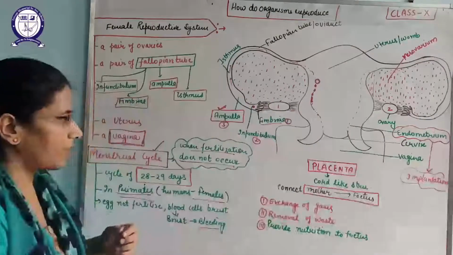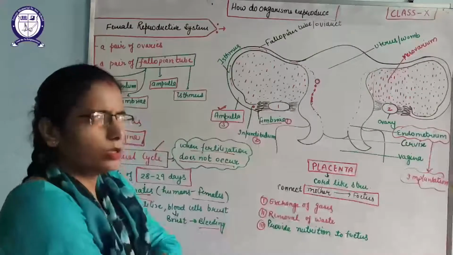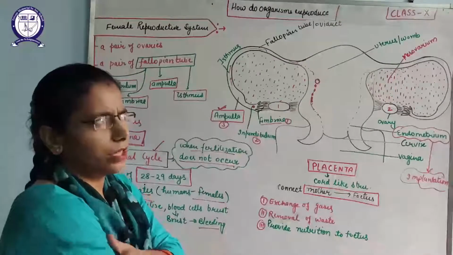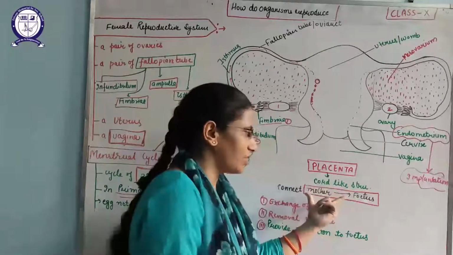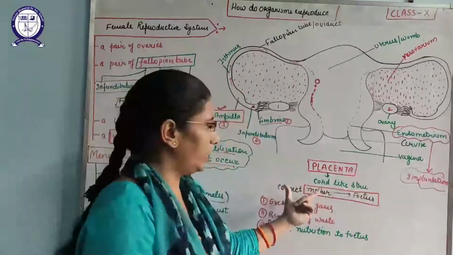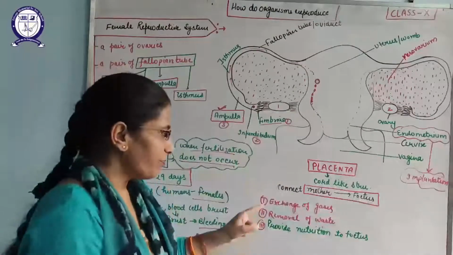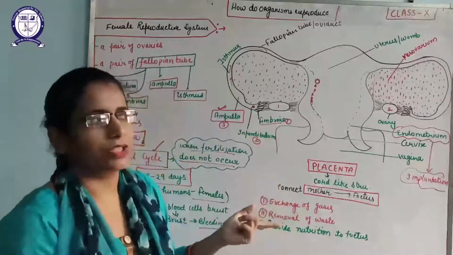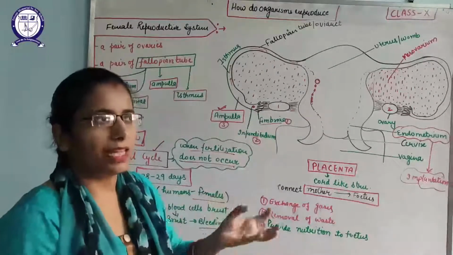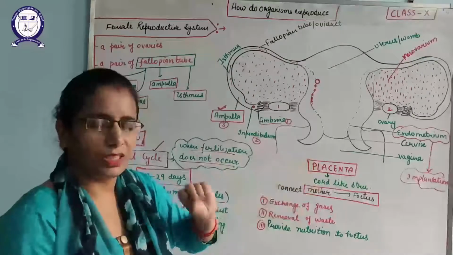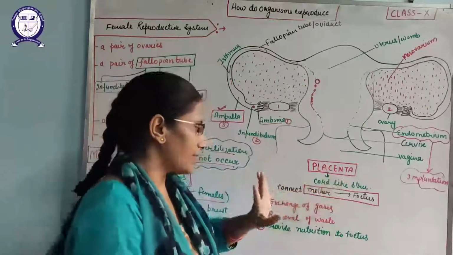So after that, the question arises, if fertilization takes place and a fetus forms, then how will the fetus take the nutrition and remove the waste? Yes, this is the placenta. It is a cord-like structure that connects the mother to her fetus. What are the main functions of this placenta? This placenta helps in the exchange of gases. The fetus will take oxygen from the blood of the mother and remove CO2 into the blood of the mother only by the placenta.